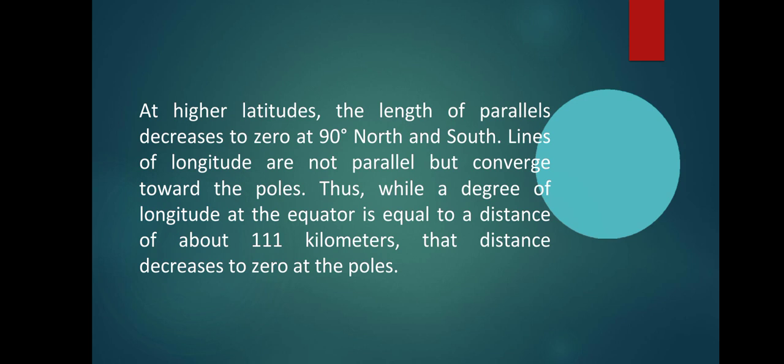Thus, while a degree of longitude at the equator is equal to a distance of about 111 kilometers, that distance decreases to zero at the poles, because the distance which is 111 kilometers at the equator will decrease to zero as it moves to the pole. So that's how we explain it, and we find it very easy.